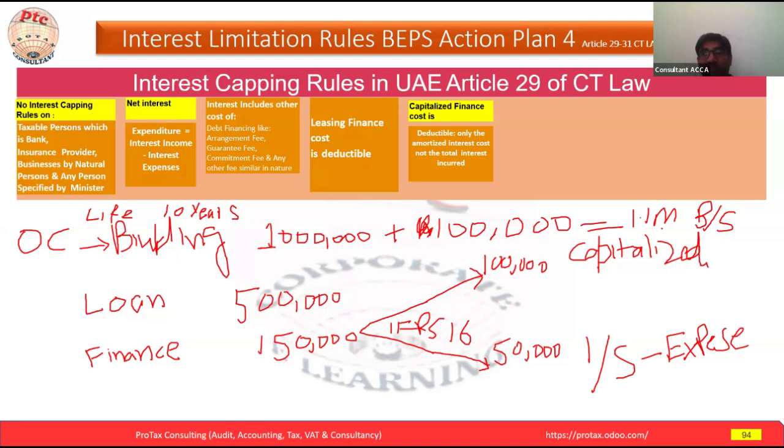So now the same concept we discussed earlier, because of the capitalized finance cost, now we understand what the capitalized finance cost is. Yes, 110 is the total depreciation. But if you understand the concept that we discussed, here only 100K is the depreciation, plus 10,000 is the amortized interest. Please write it appropriately. 100 is the depreciation plus 10K interest amortized.